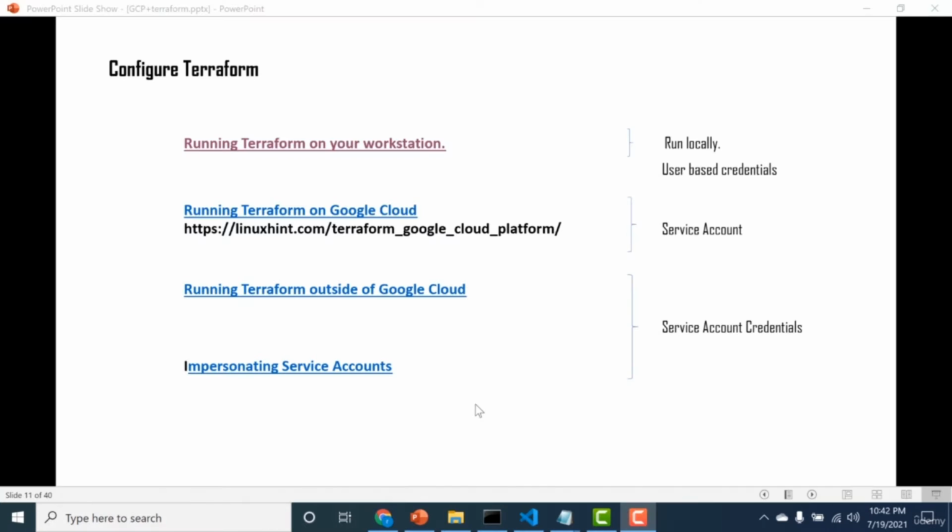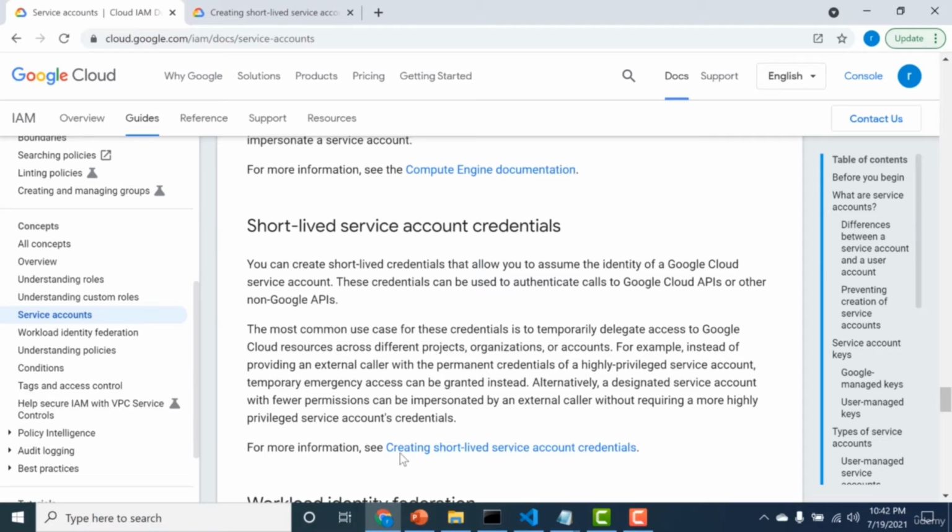Fourth way of configuring Terraform with GCP is using impersonating service accounts. So let's go through the documentation and see why we would want to impersonate service accounts. So what happens while you impersonate your service account is that it creates short-term credentials that allows you to assume the identity of a GCP service account.